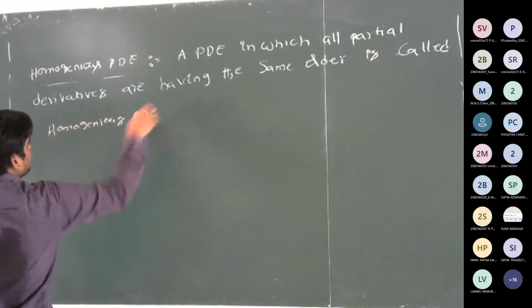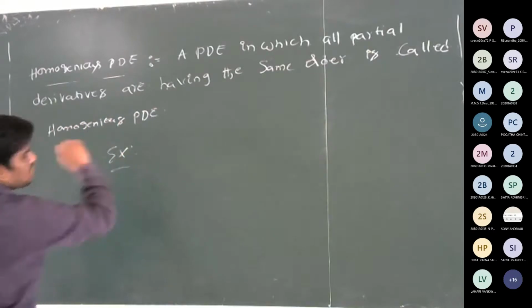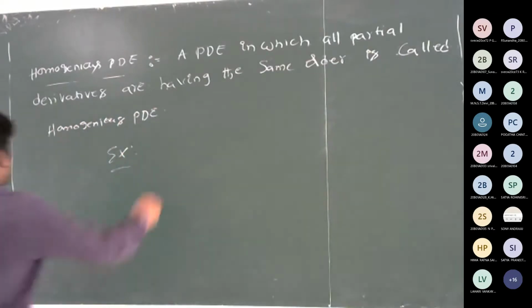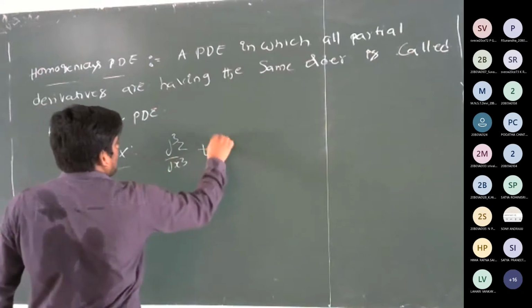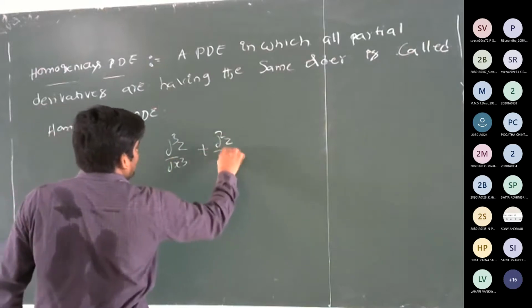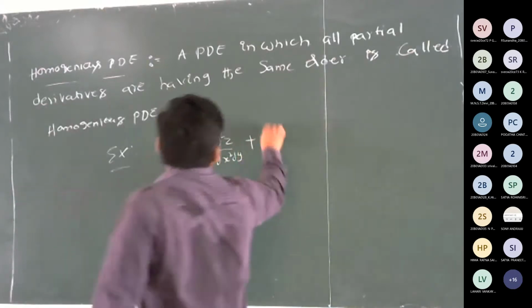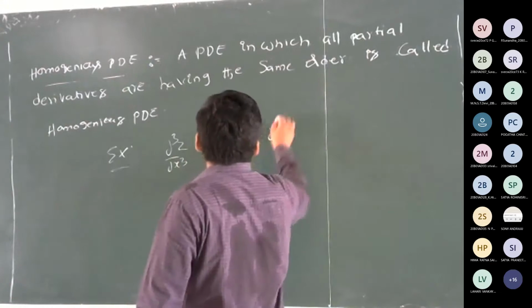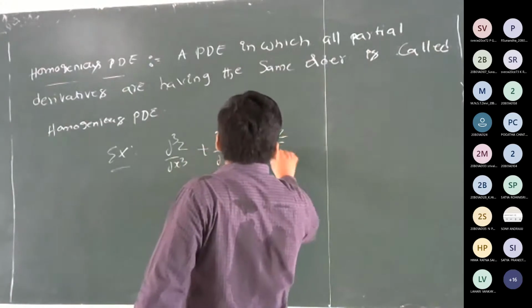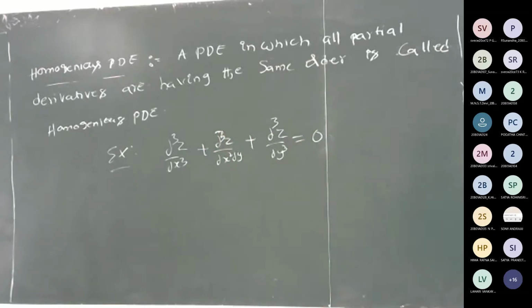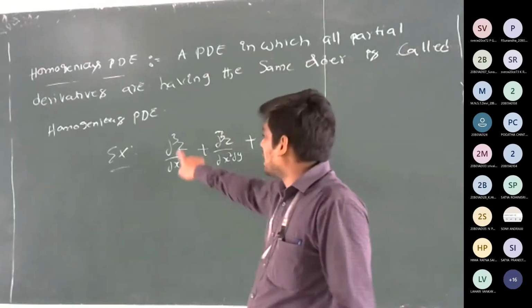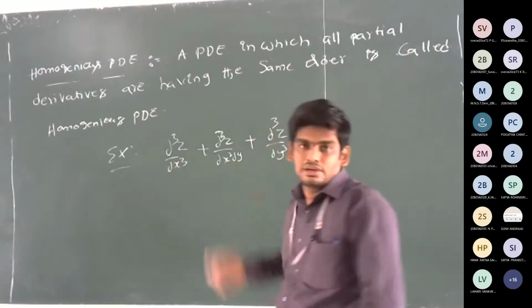Homogeneous PDE. That means the order should be same, right? So ∂³z/∂x³ + ∂³z/∂x²∂y + ∂³z/∂y³ = 0. This is the best example, right? So here the order is 3.